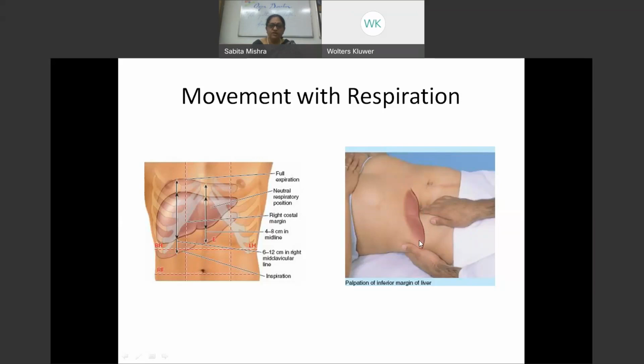But when one wants to approach the liver, one should ask the patient to take a deep breath and hold it in expiration. Thereby, the lungs and the pleura are not going to come against the liver surfaces. In fact, it will be just the anterior abdominal wall and the diaphragm, and then one has the liver. So this is an ideal site for liver biopsies, but of course nowadays they are all done under ultrasound guidance to avoid injuries.